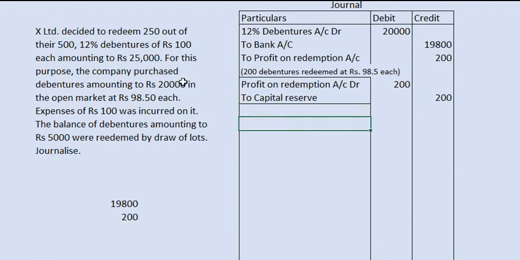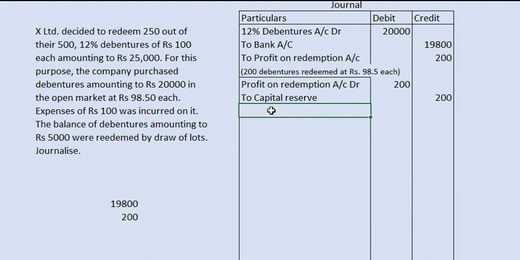The first portion, that means debentures of rupees 20,000, has been redeemed by purchasing in the open market, and the remaining debentures worth rupees 5,000 will be redeemed by draw of lots. That means it will be redeemed by paying cash. But we need to think of something.